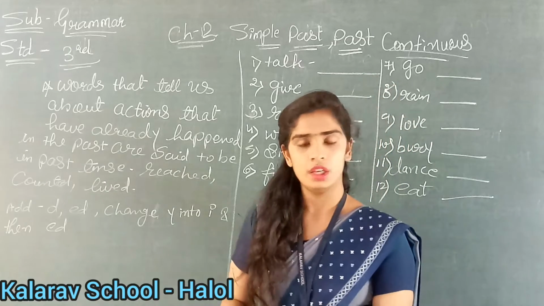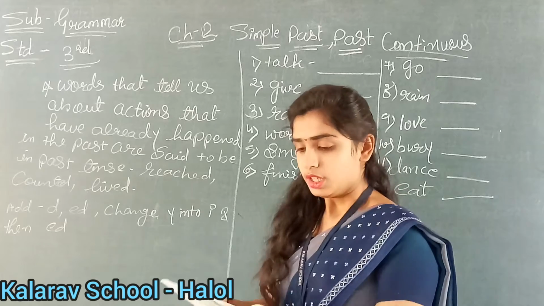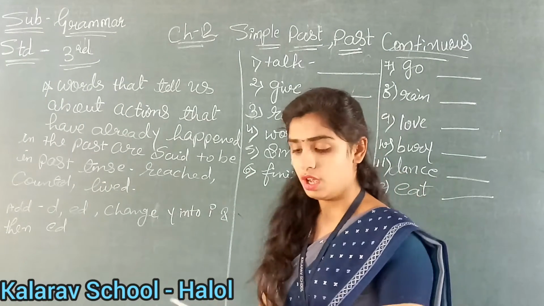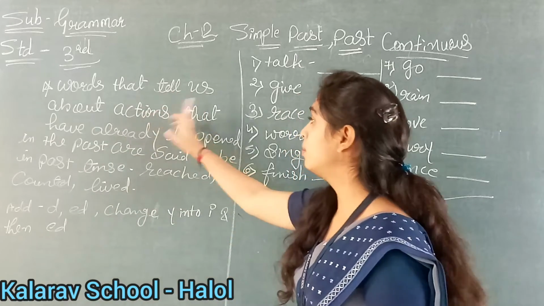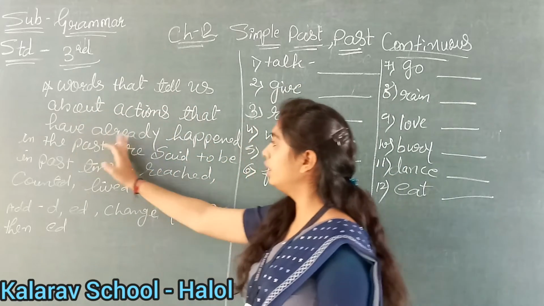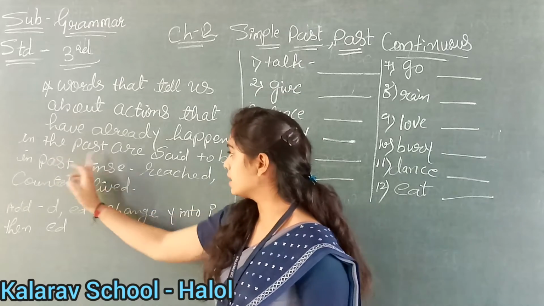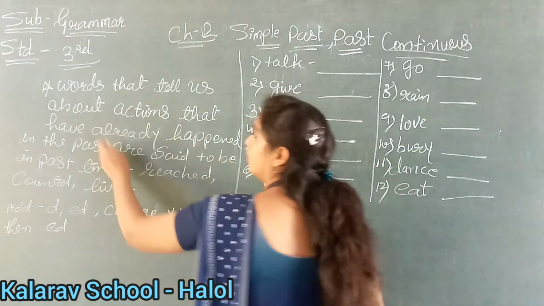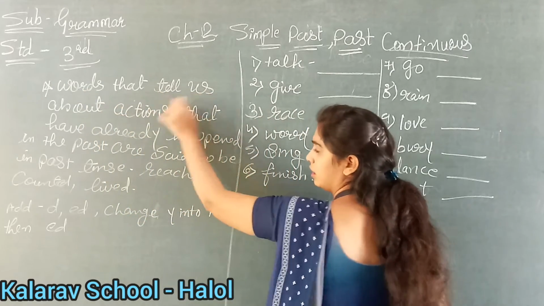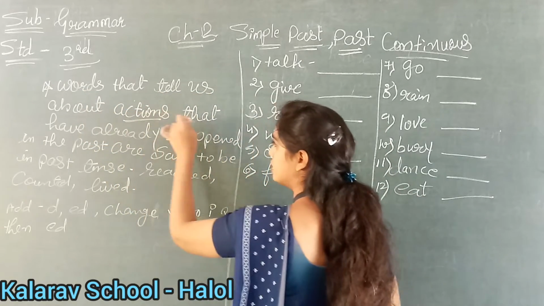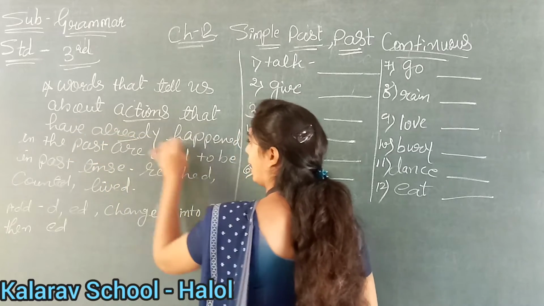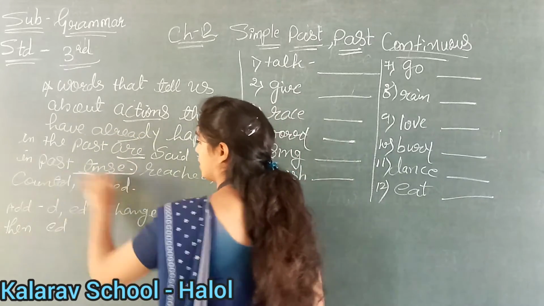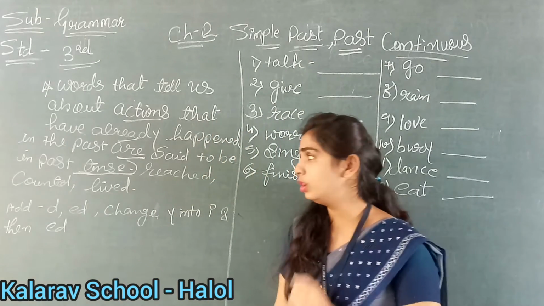Now see here, first of all, look at the yellow box. What is the definition given? Actions that have already happened in the past are said to be in past tense. Now tell me, what is the meaning of this?